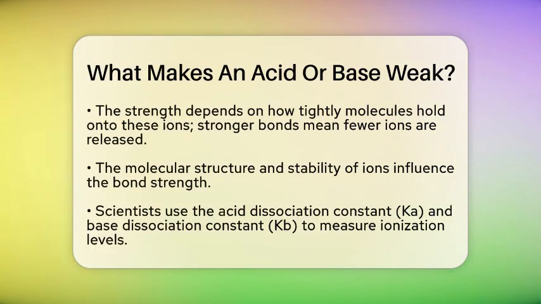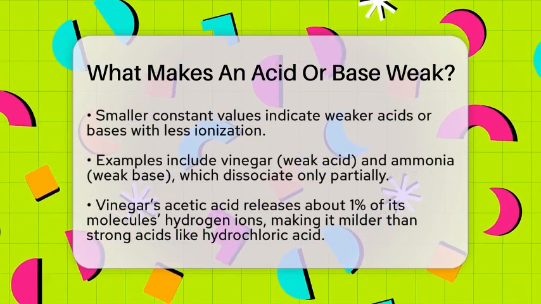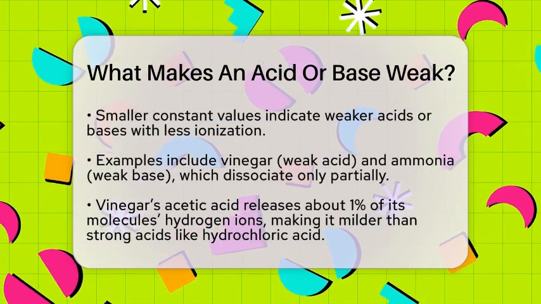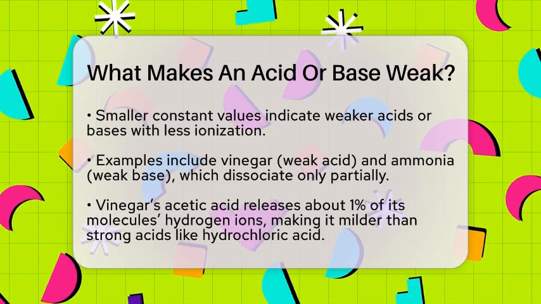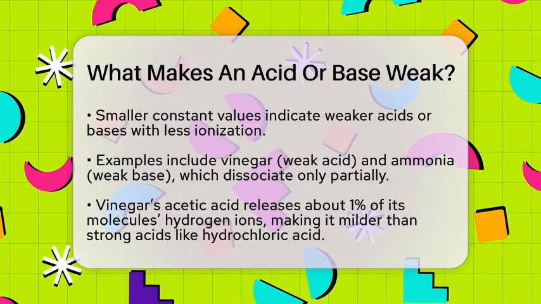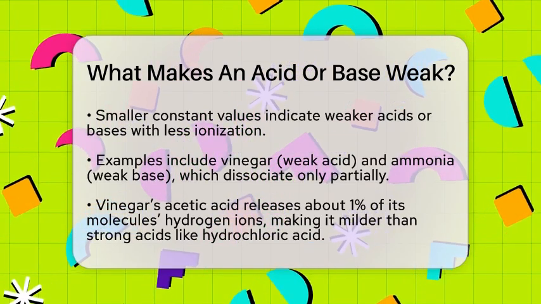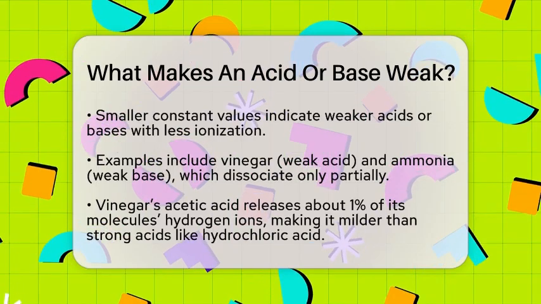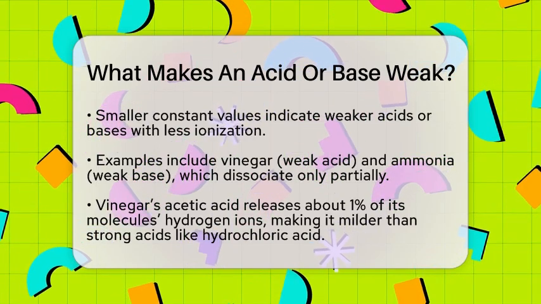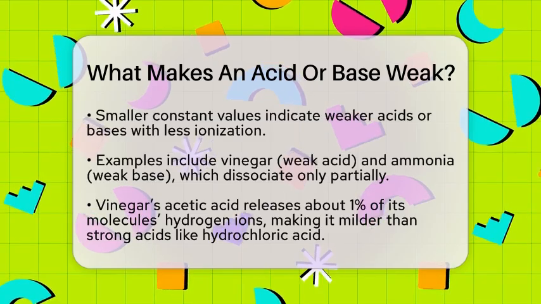Scientists measure this behavior with something called the acid dissociation constant for acids and the base dissociation constant for bases. Smaller values mean weaker acids or bases because less ionization occurs. For example, vinegar has a weak acid called acetic acid, with only about 1% of its molecules releasing hydrogen ions in water. That's why vinegar tastes milder than hydrochloric acid, which is a strong acid that dissociates almost completely.